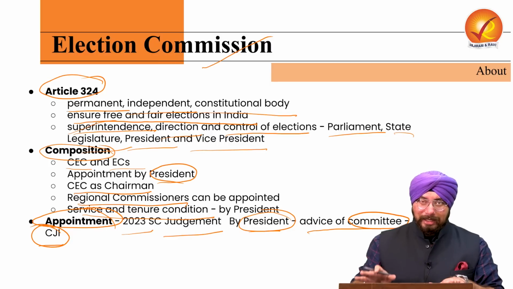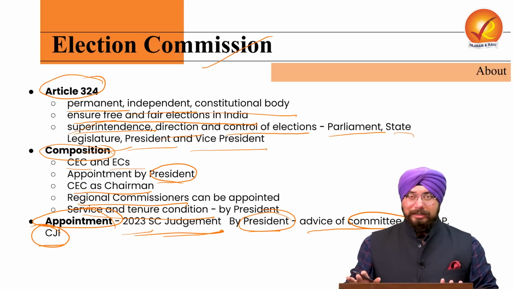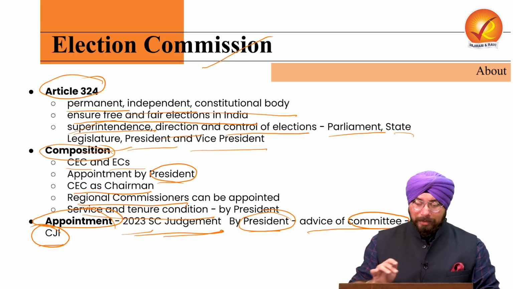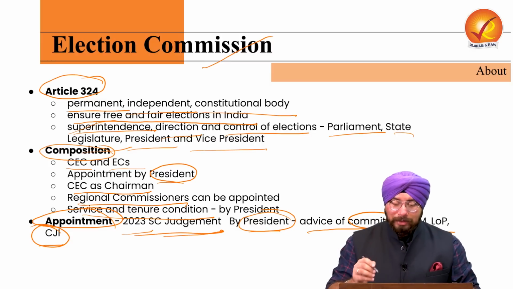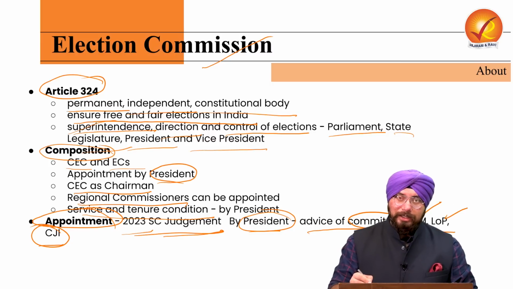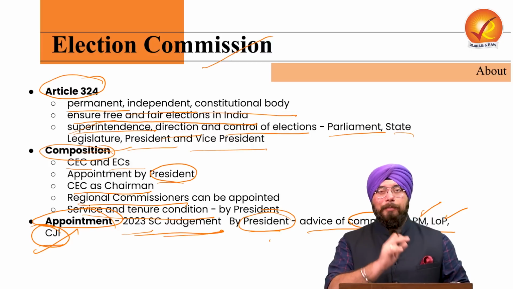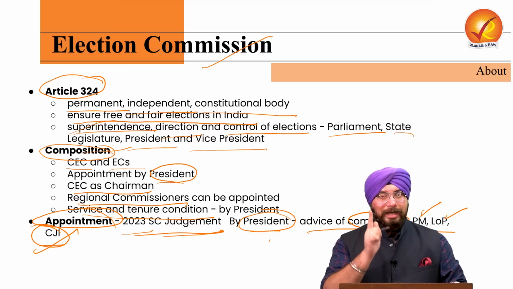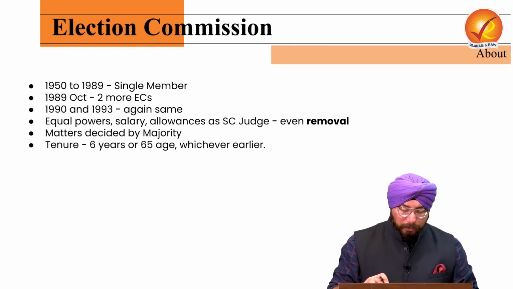That is why in the present time, this Supreme Court judgment stands in itself. So in the present time, the Supreme Court judgment is valid, and it says that on the aid and advice of a committee which constitutes your Prime Minister, leader of opposition and Chief Justice of India, the President would be appointing Chief Election Commissioner and 2 election commissioners. I hope it is clear to all of you.